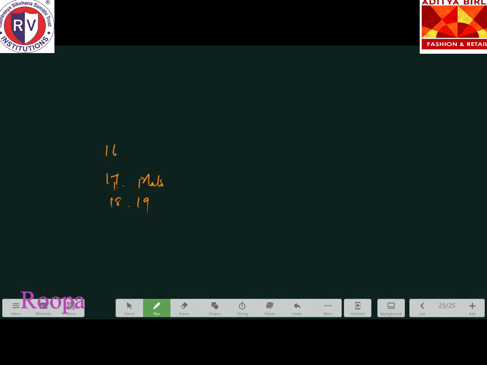Species means a group of organisms which have similar structure and perform a similar function. So it is called a species. So monotypic and polytypic, any doubt? Understood now? Very easy. The next one, we will move to the 20th question.